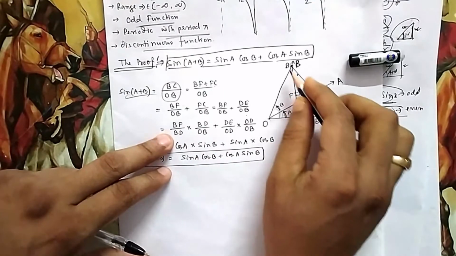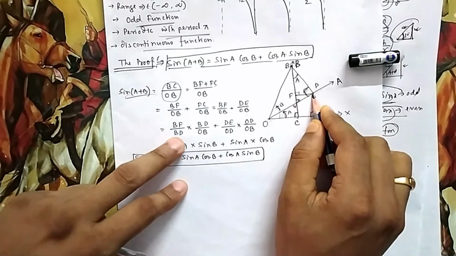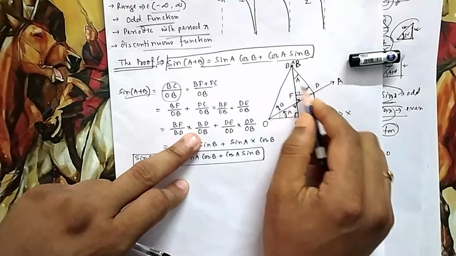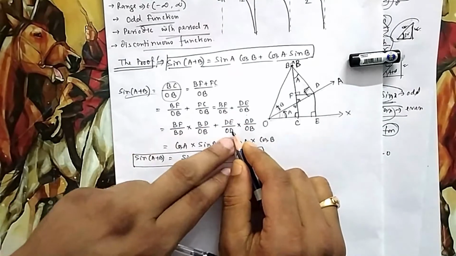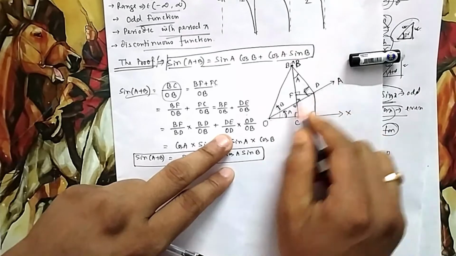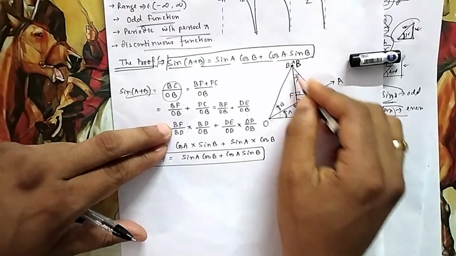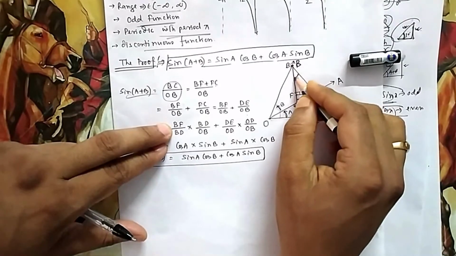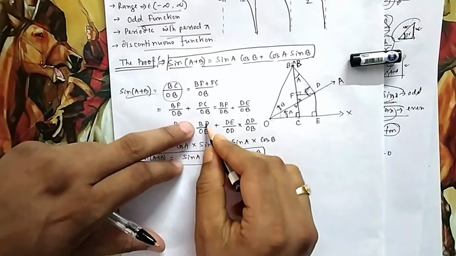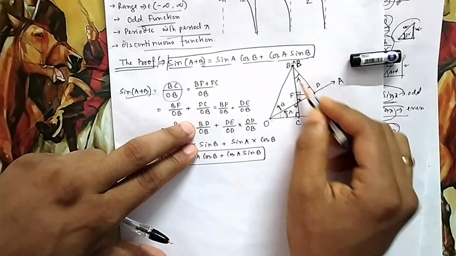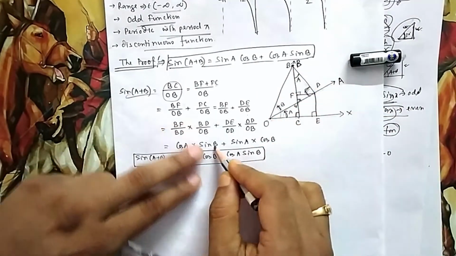Now BF by, let me write it, BD. BF by BD. I have introduced one more time BF by BD and then BD by OB. I have introduced just one BD here. You can cancel this BD, the same thing will come. Here I have introduced one OD only, so you can cancel OD, it will come. Now you write it, BF by BD, what will it be? You take this right angle triangle, if this is your A, this is base by hypotenuse, so base by hypotenuse is cos, so it is cos A. BD by OB. You take this right angle triangle now, BD by OB, height by hypotenuse, so it is sin B. What is the angle? B.